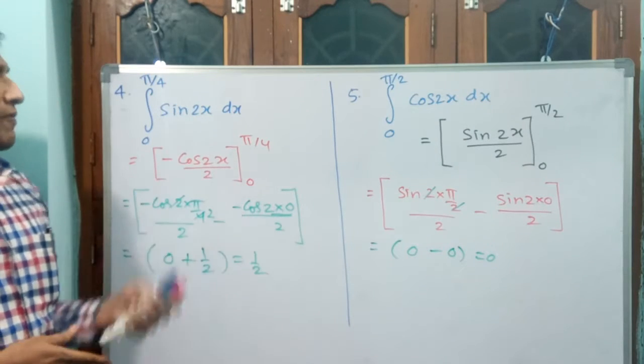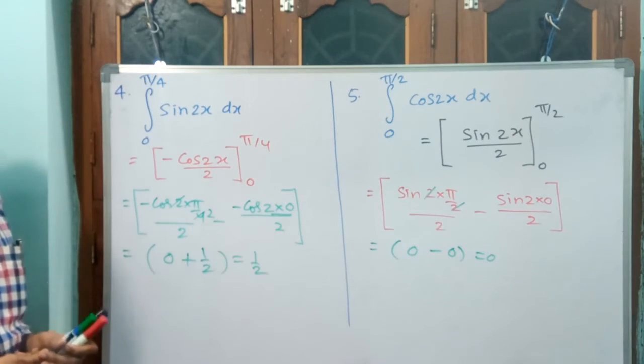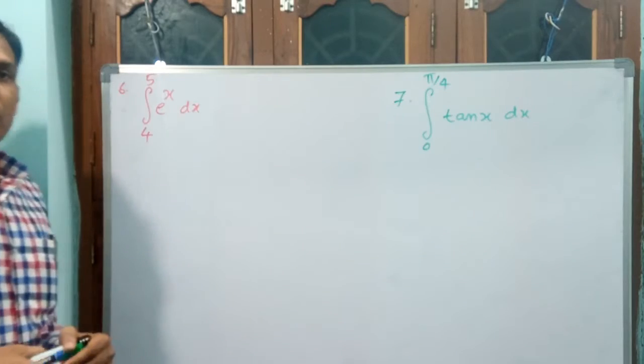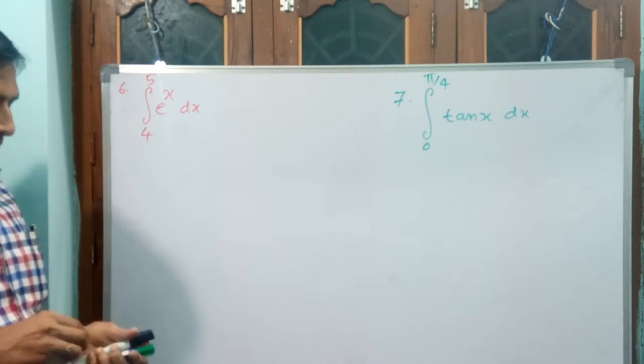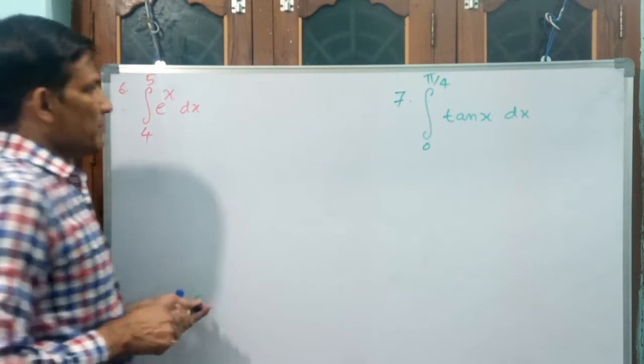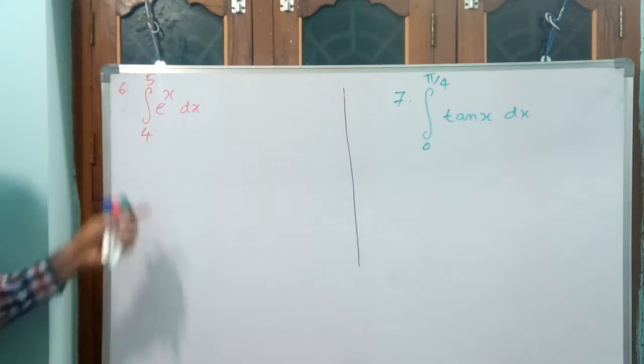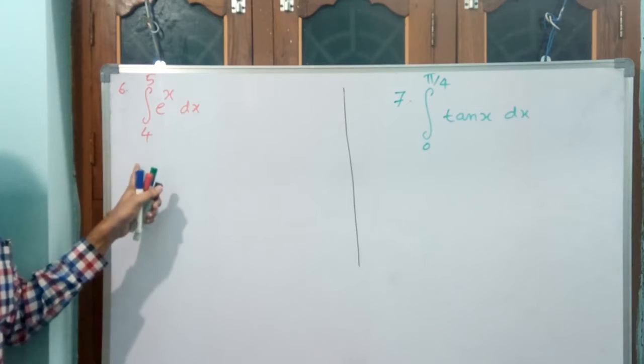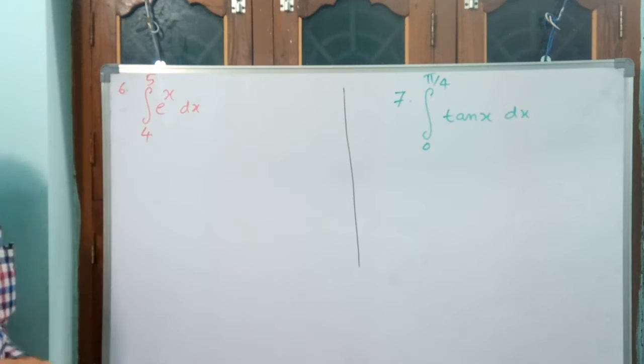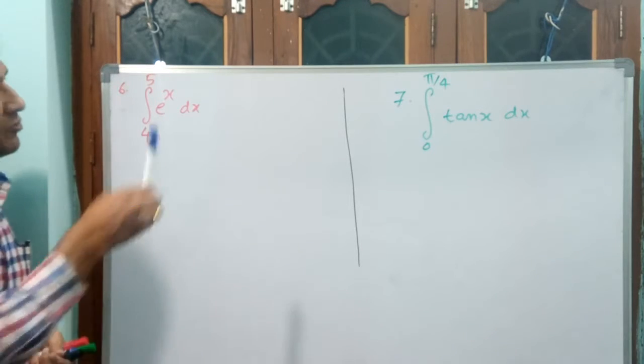Okay. 4th question, 5th question take, and we will go for the 6th question. Okay. See, 6th question, 7th question. Okay. I am putting one line in between. Okay. See, 6th question. Integral 4 to 5 e power x dx. Let us finish this, then we will go for the next.